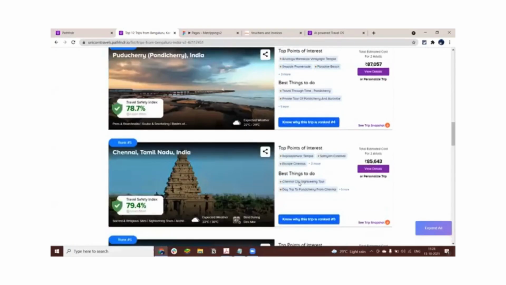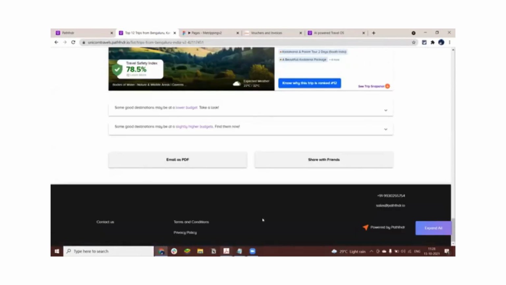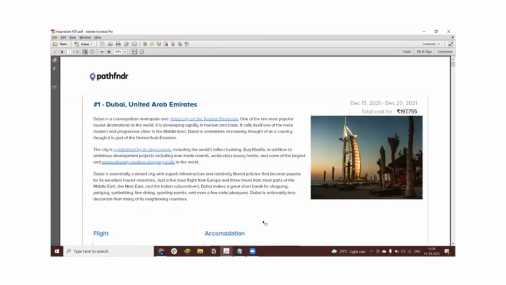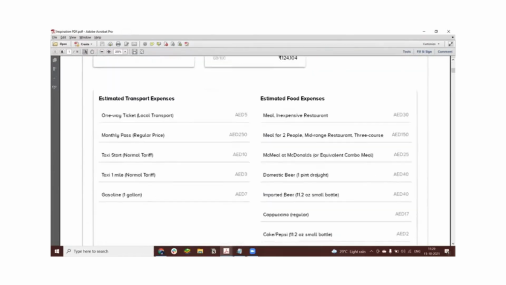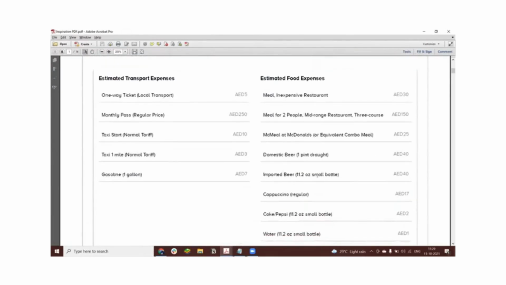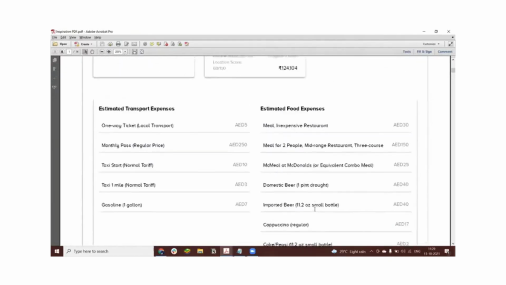And when you go ahead and email this entire thing to the customer, it looks like this. It will go out in this beautiful PDF format with your branding on it, with the basic destination content, with the tentative pricing information for that destination. How would you get there? Where would you stay? And what are the general expenses that you can expect within that destination? Something as simple as the taxi cost or a gas cost or a coffee cost or a Coke cost and all of that.